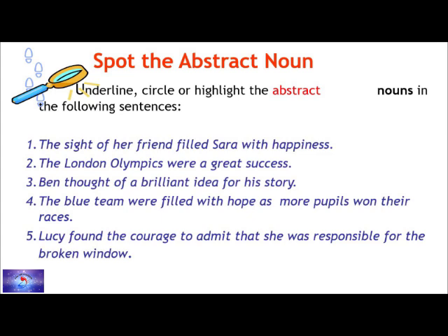A few sentences are given. You'll have to find and underline the abstract nouns. I've given so many examples to make you understand the identification and usage of abstract nouns. Now you just do this exercise and we'll find out the answers. Yes. So now children, check the answers.